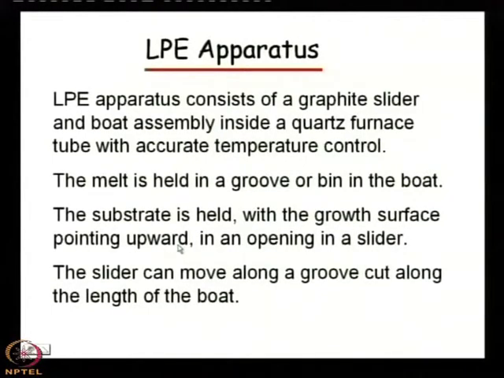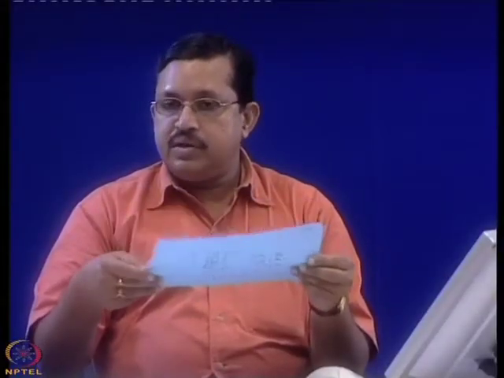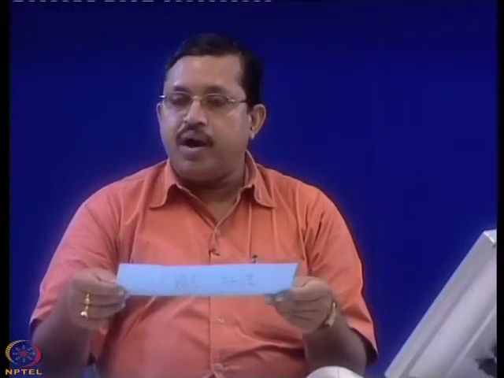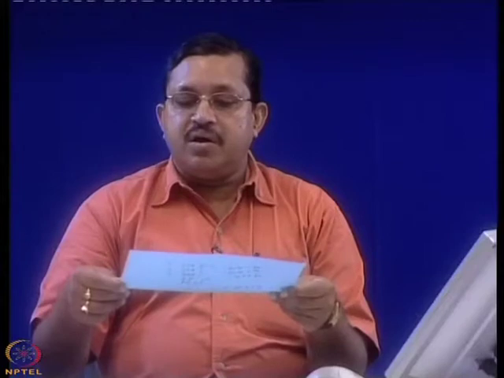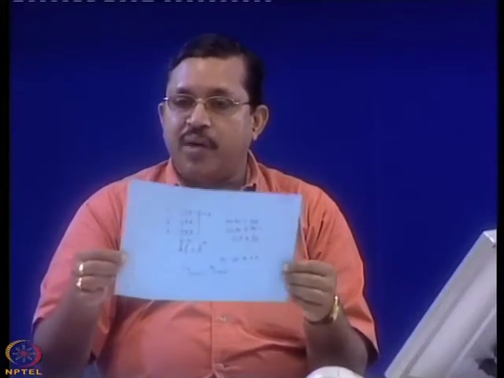That means, suppose this is your substrate, and you know that on the substrate there are two faces. Generally on one face the growth is made. Why? Because on both the sides you cannot make the growth, you have to put the substrate on some platform.